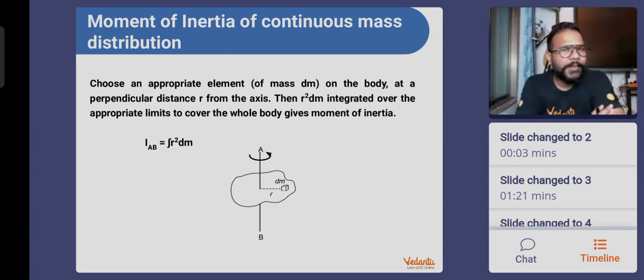What did the biscuit theory say? We will have different shapes of objects, like a rod, a ring, a disc, a sphere, different objects, and we are going to split them into small pieces of the same mass. Those same-mass particles will be the small biscuits, which are going to have the value dm. Okay. One randomly chosen dm mass is at a distance r from the axis of rotation.